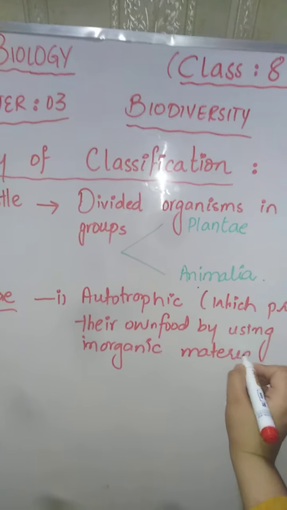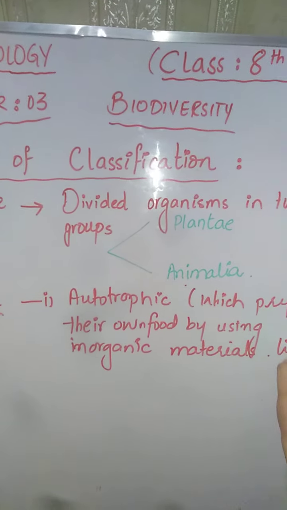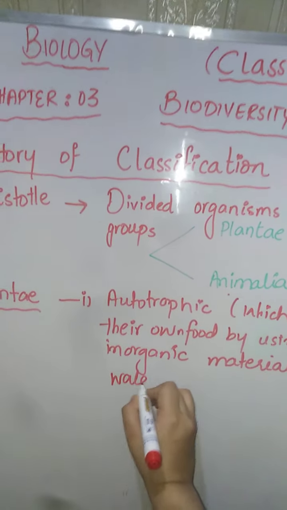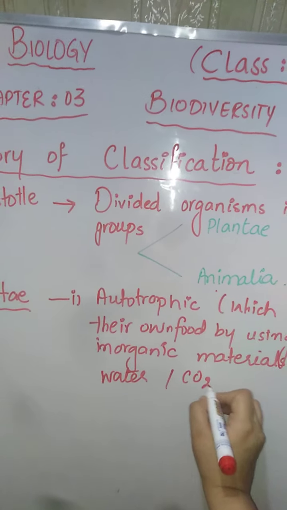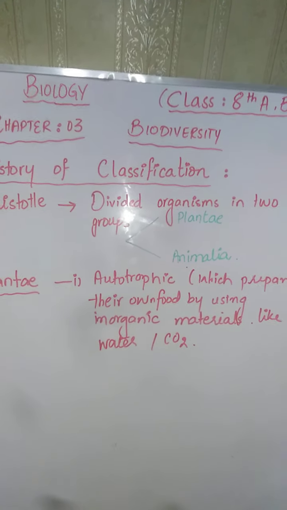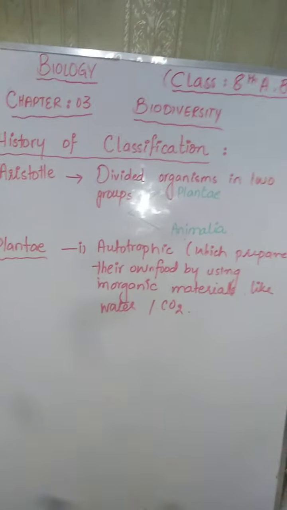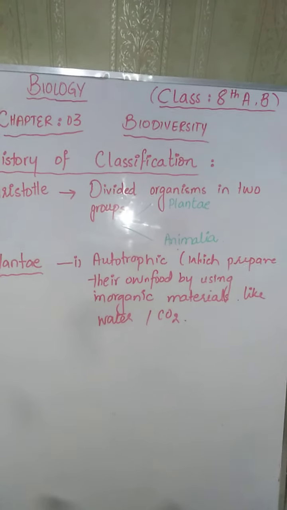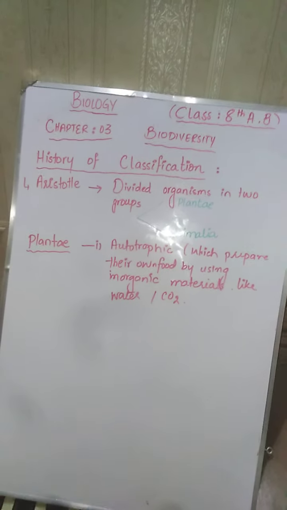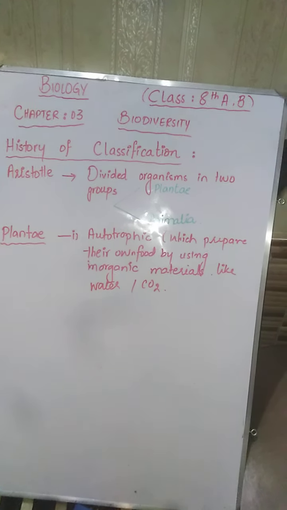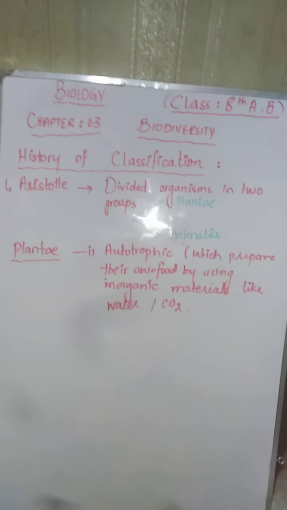And what are inorganic materials? Like water and carbon dioxide. And chlorophyll is already present in them. Chlorophyll captures the sunlight from the sun and converts the sunlight energy into chemical energy, that is the making of sugars.